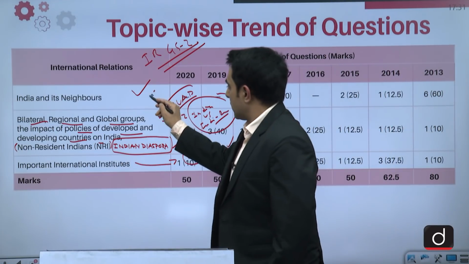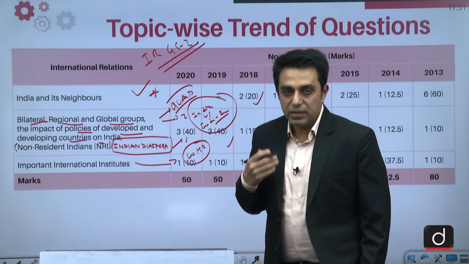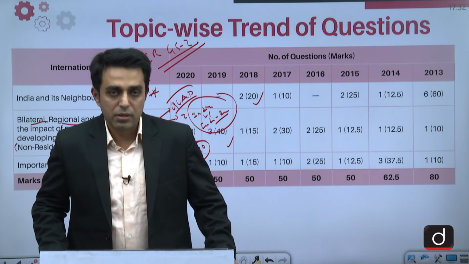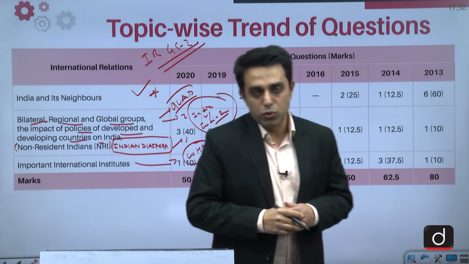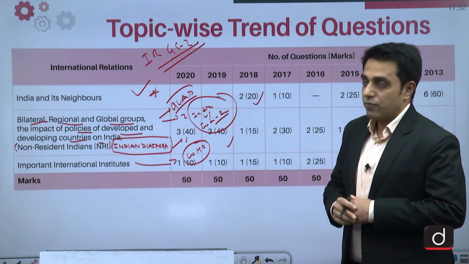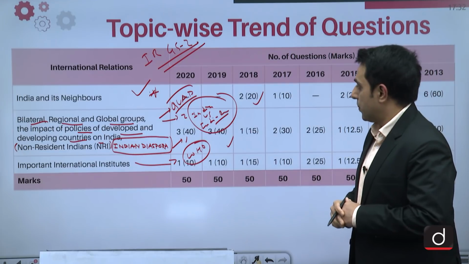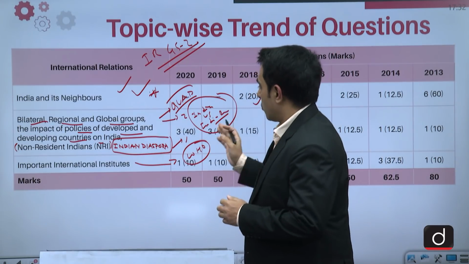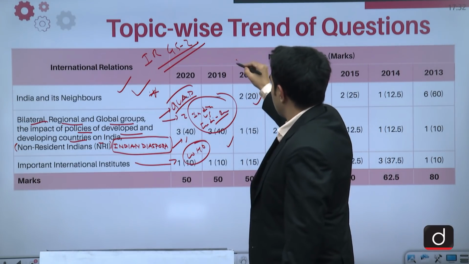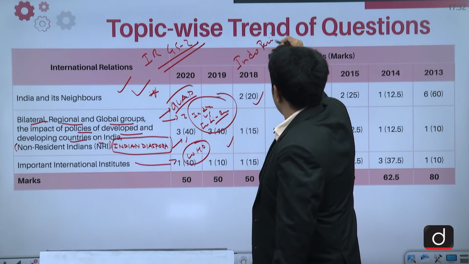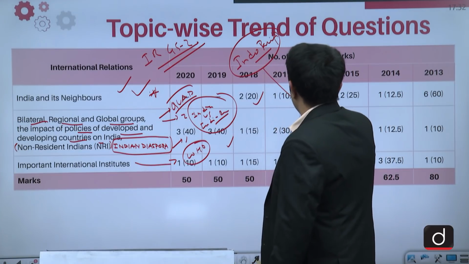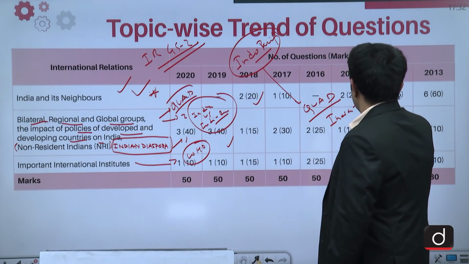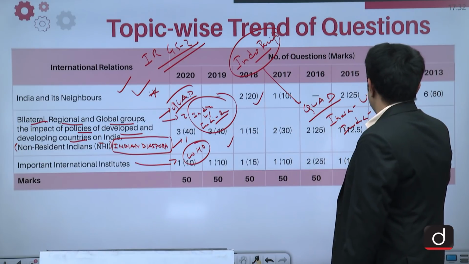So generally this is a very important area of the syllabus, and even this year there was this expectation that because India-China tension was looming and also India had border issues with Nepal, maybe a question would be asked from this area as well. But UPSC has given a surprise. It has not gone for India and its neighborhood relationship question, and instead it has focused on Indo-Pacific, from where 2 major questions have been asked, one directly on Quad and the other on defense relationship between India, US and India, Russia.